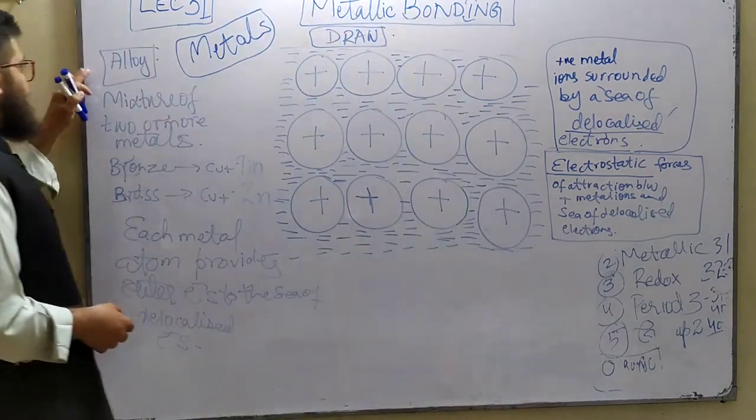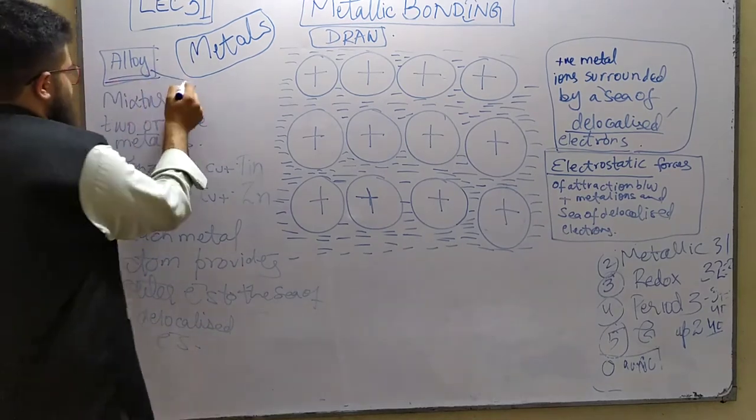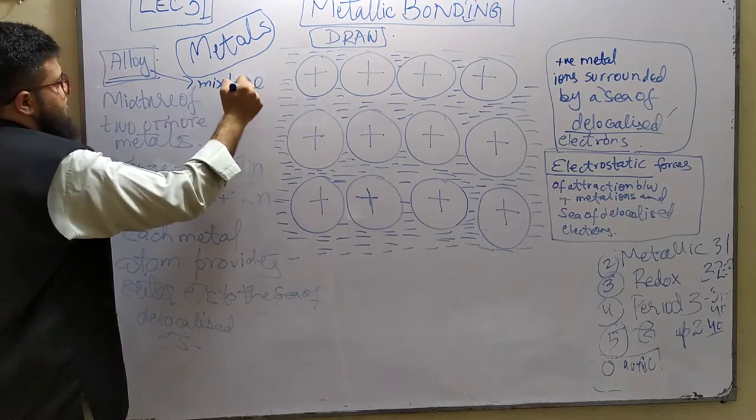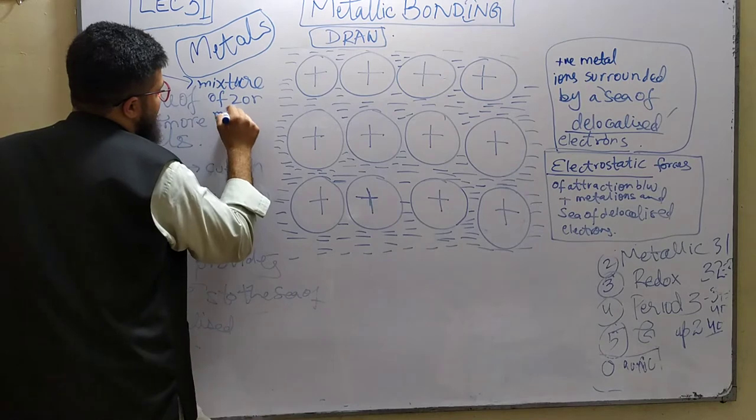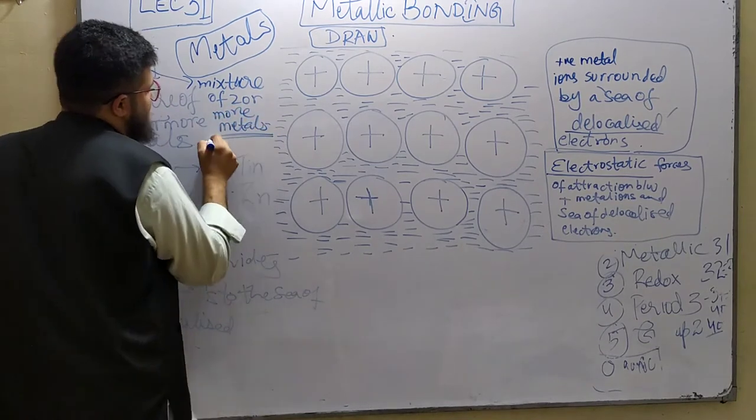Then coming to alloys. What are alloys? Alloys are basically mixtures of 2 or more metals, as you guys know from your O levels. The alloy is a mixture of 2 or more metals.